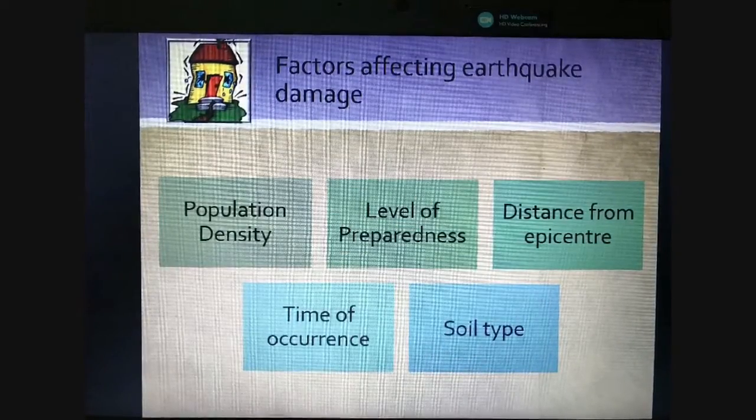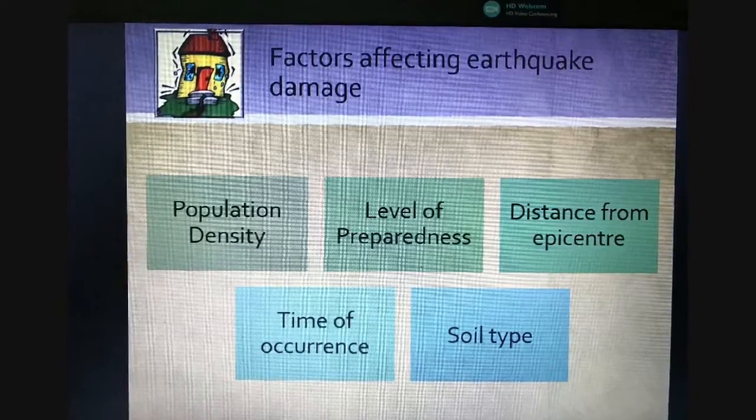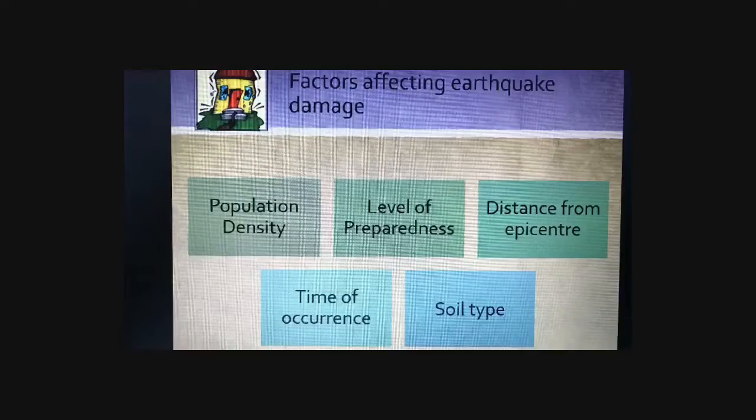Welcome to Term 1 Week 10 review lesson for factors affecting earthquake damage. Now we learned that there are 5 key factors that will affect the impact of an earthquake. The 5 factors are namely population density, level of preparedness, distance from epicenter, time of occurrence, as well as soil type.